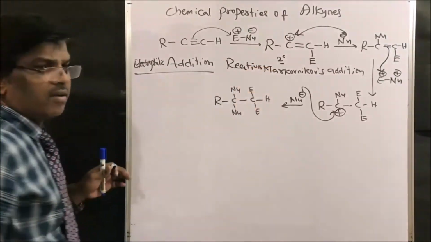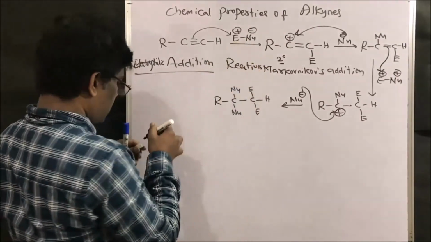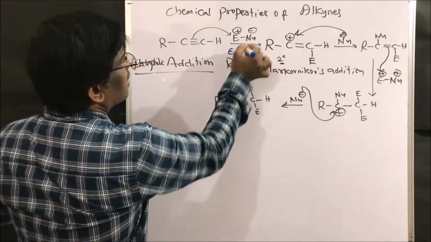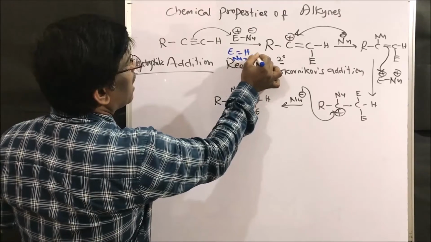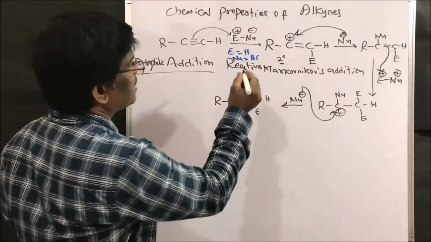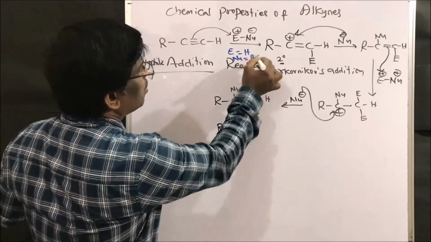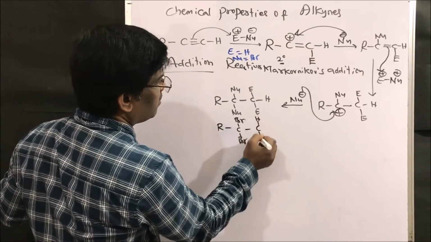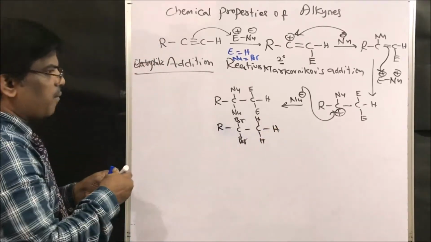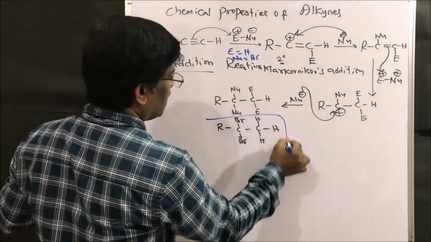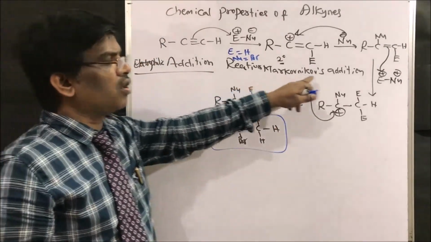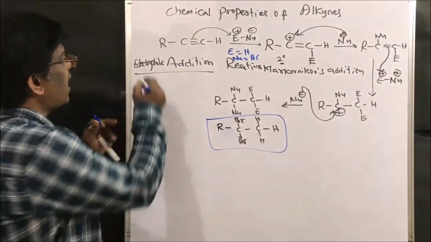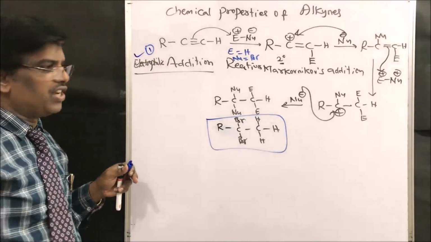Right friends? So for your better understanding, if I take HBr, E equals H and nucleophile equals Br. So what am I going to get? R, dibromo, hydrogen will be there. So this is the compound I am going to get in general. So the addition follows Markovnikov's addition. So the number one is addition reactions.